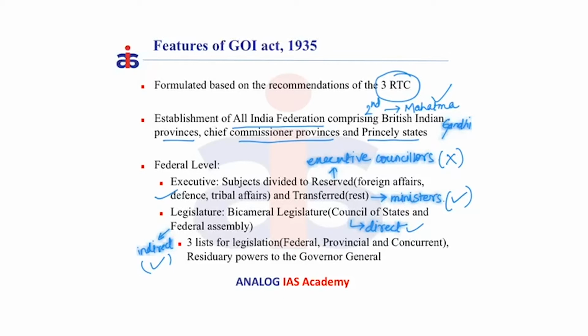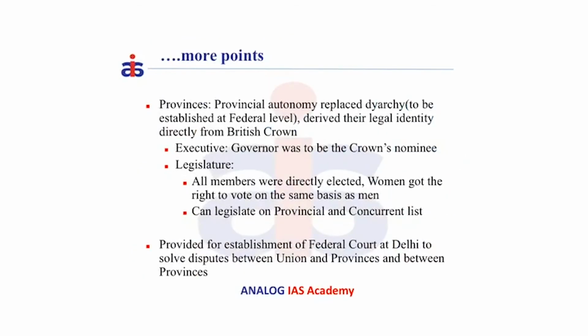The Act also provides for 3 lists for legislation, that is federal, provincial and concurrent list. The residuary powers are to be administered by the Governor General. Residuary powers implies if a subject does not fall in either of the above 3 lists. Now let us look at the provincial level.